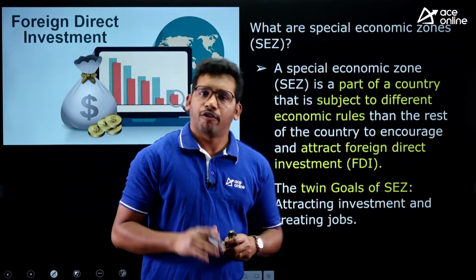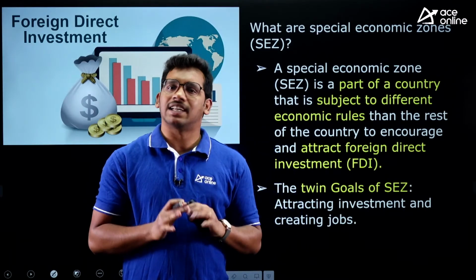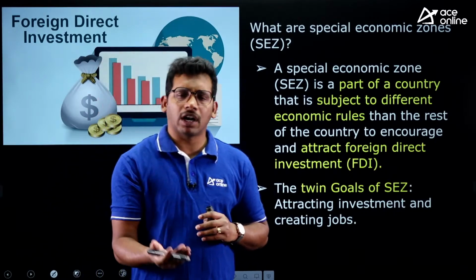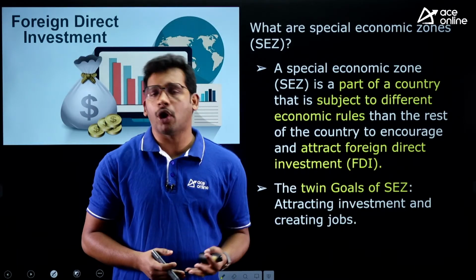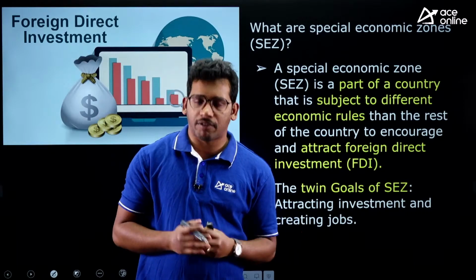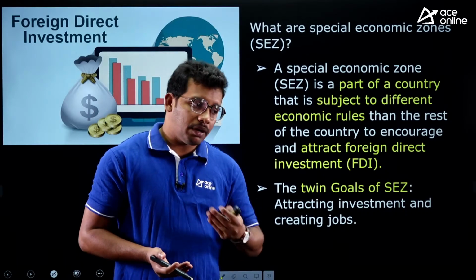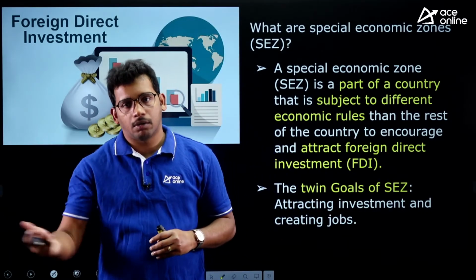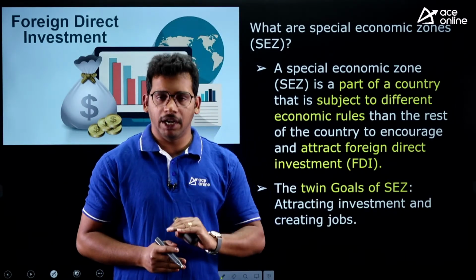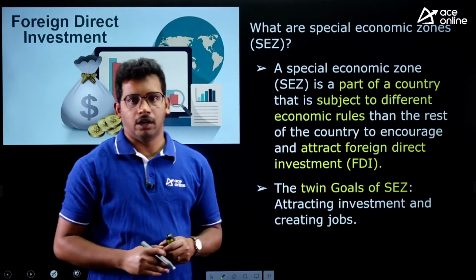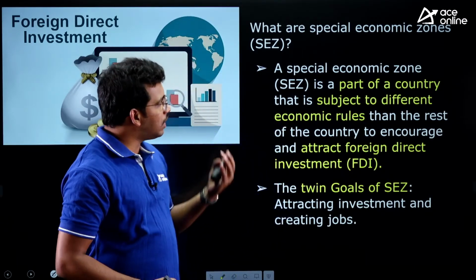Let's understand the background. For any country, especially countries like India or even other developing countries, we are lacking certain financial resources, right? Government is not having too much funds to spend on creating infrastructure or even creating some companies, employment. This is not very freely available for the government because of lack of resources. So what governments do, government will encourage foreign companies like Apple, Amazon, or other companies which do not originate from India. So they encourage other countries to invest in India. For that, they need to take certain measures. One such measure is special economic zones, right?